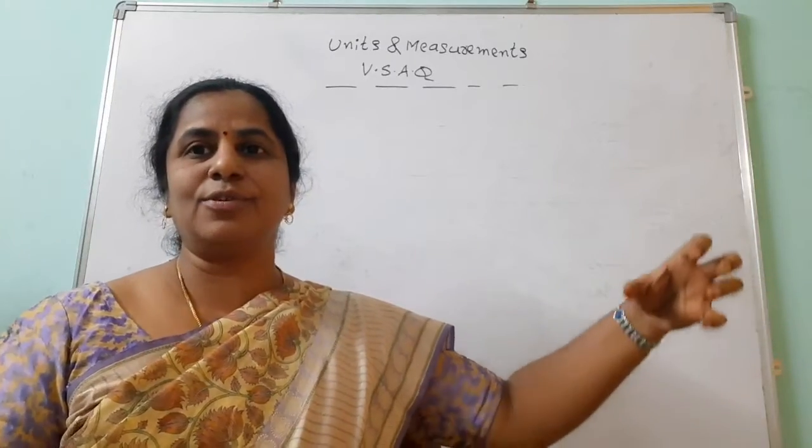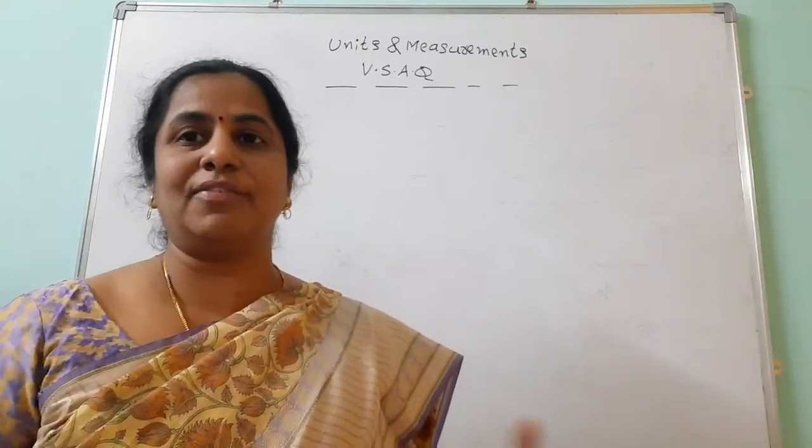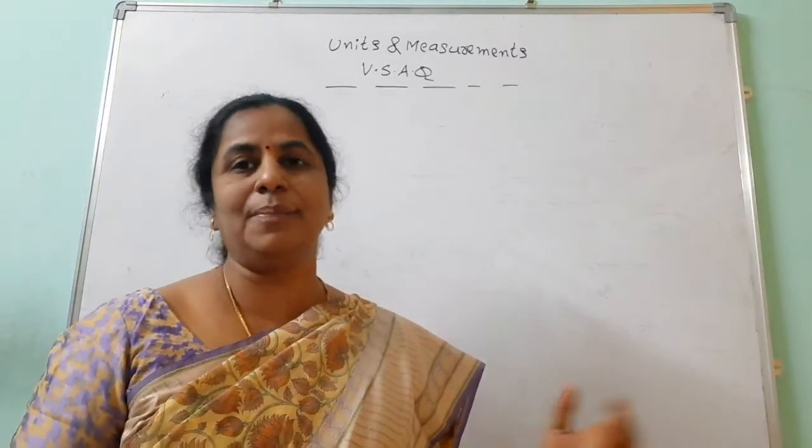The value which is close to the true value is called the accuracy. Here, the value which is repeating a number of times while doing the experiment, that is called the precision.